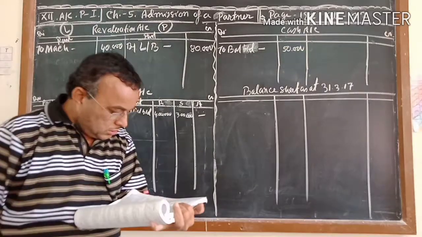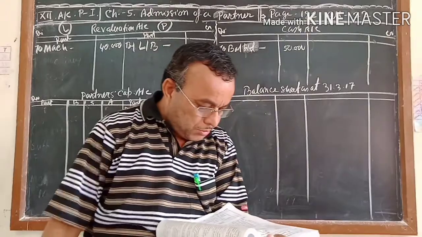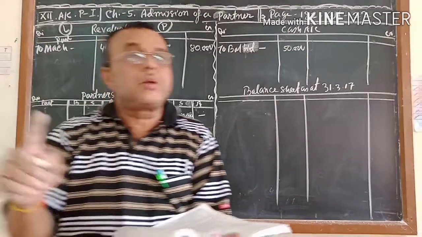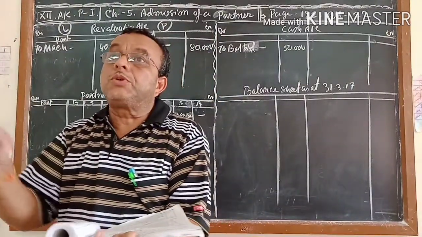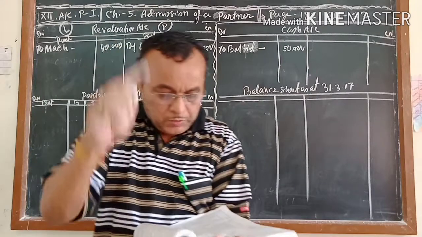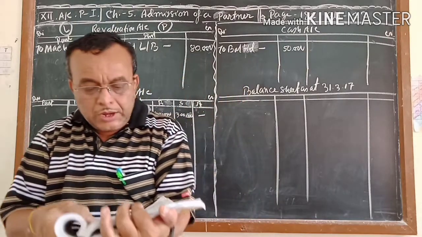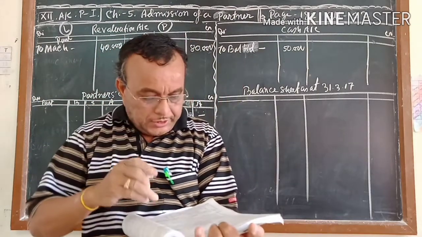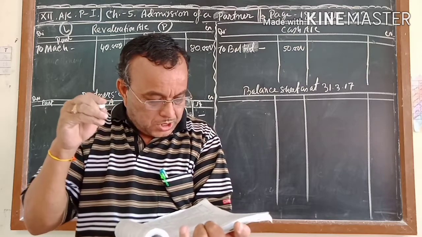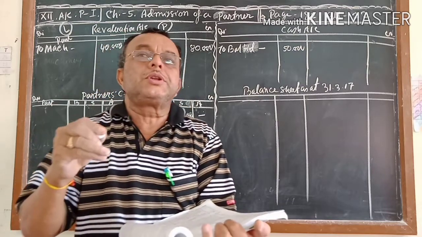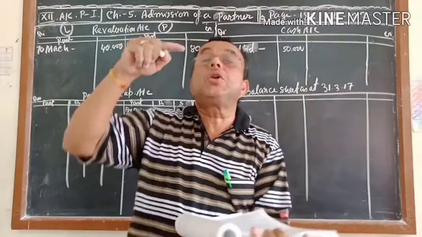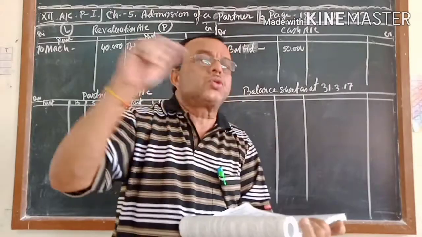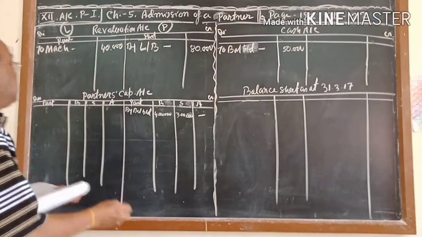Number 3 is over. Number 4, provision for doubtful debt is to be kept at 10% on debtors. First of all, you have to find out how much provision for doubtful debt was given in your old balances. In the old balances you see debtors 1,20,000 minus 10,000. That means provision for doubtful debt you are having 10,000, and according to adjustment number 4 you have to increase it up to 10%. 10% of your 1,20,000 is coming 12,000, but already you are having 10,000, so you have to increase by 2,000 more, and it is a loss.